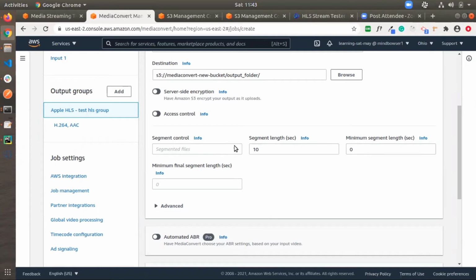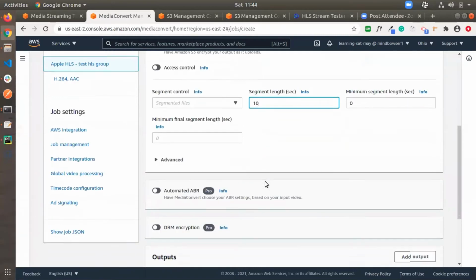I am not changing these values, because mostly for stable streaming we use the segment length and minimum segment length, based on the user bandwidth which is suitable for streaming. That's why I'm not changing the values.